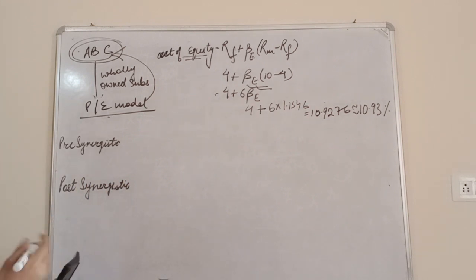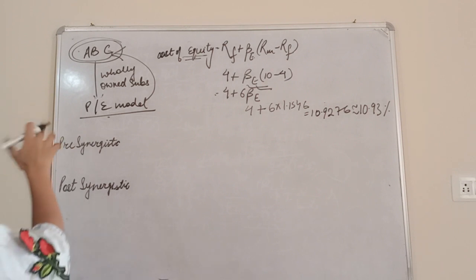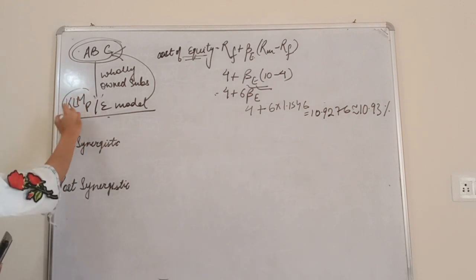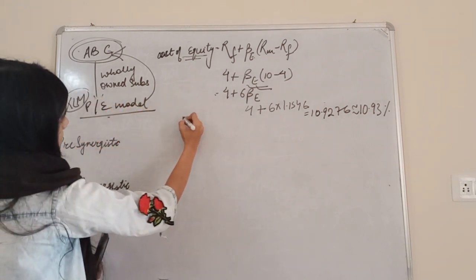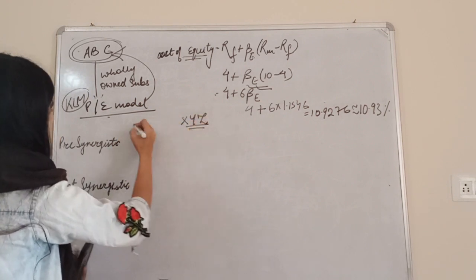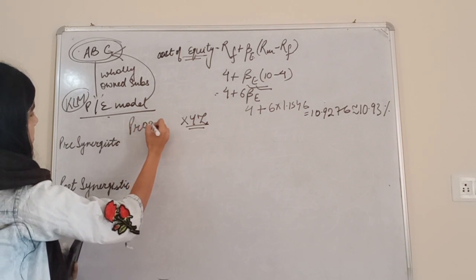Now PE value is given. After acquisition, the wholly owned subsidiary KLM will go to XYZ. So we take XYZ and the proxy, because no data has been given for KLM.